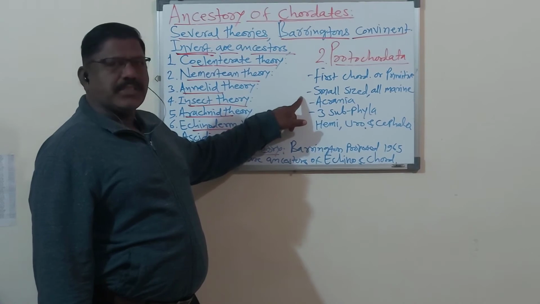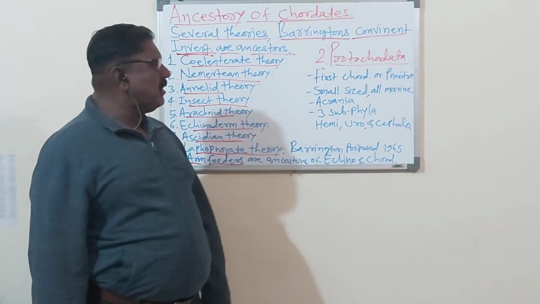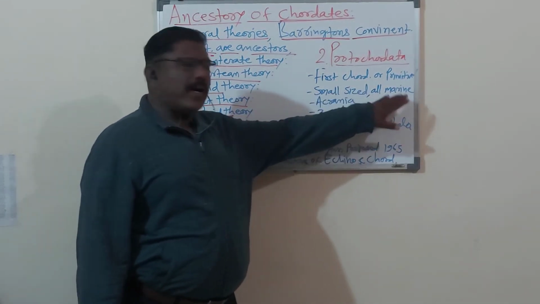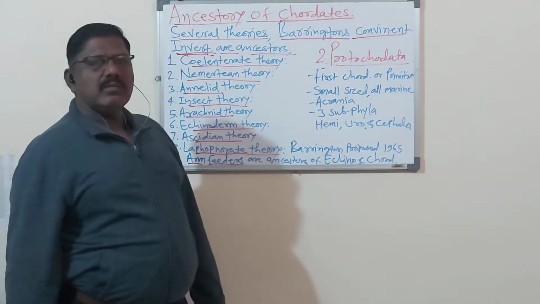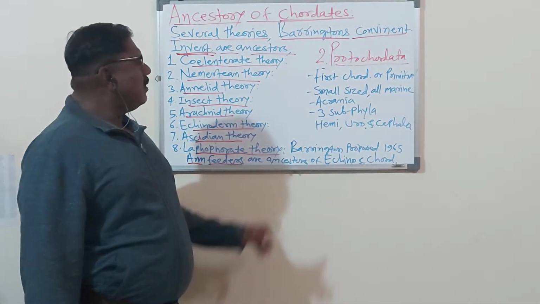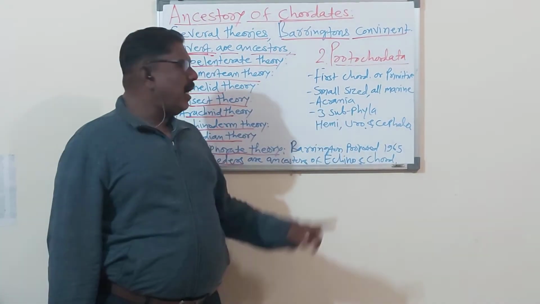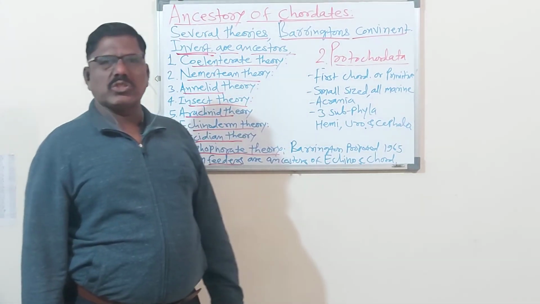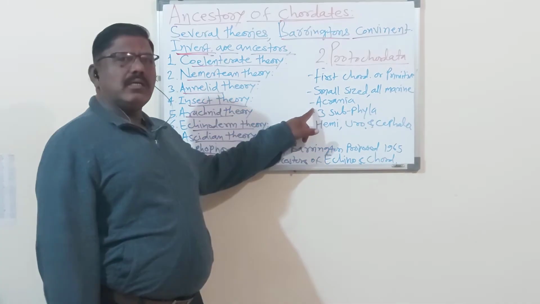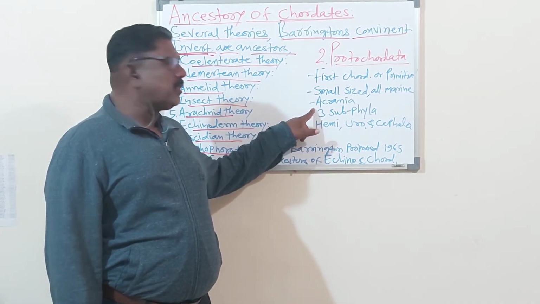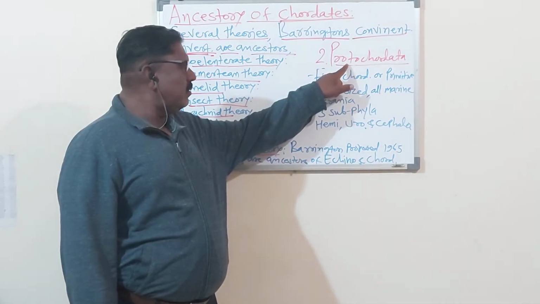Their characteristics are that they are small in size, they are all marine, found in sea water. They are also called the acrania. A is absent and crania means brain box, skull. So here the brain box or skull is absent in protochordata.